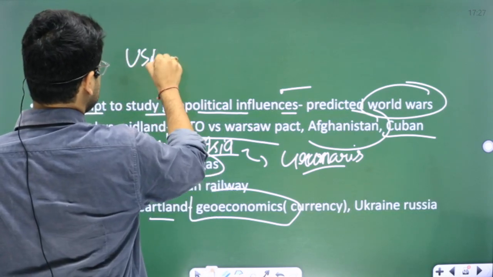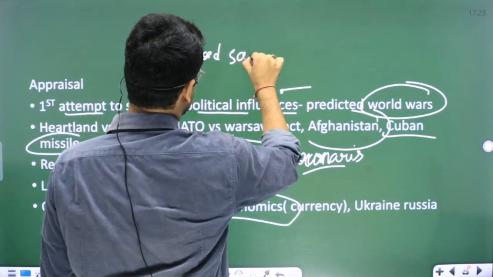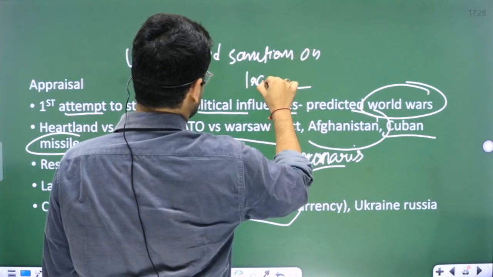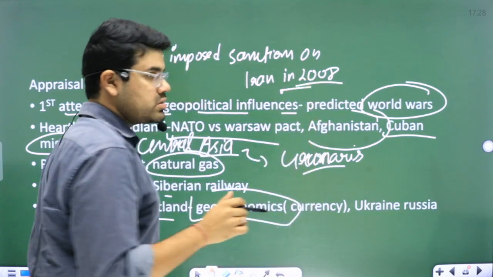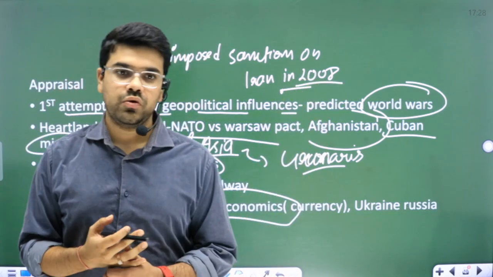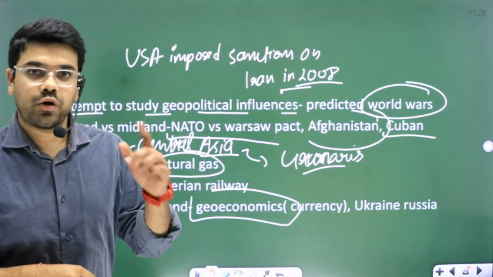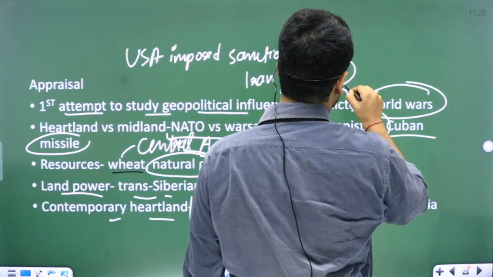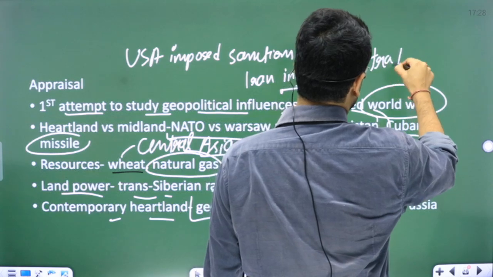Okay, USA imposed sanctions on Iran in 2008. Why was it? Because Iran was propagating its own nuclear program, and it was not acceptable to USA. So what did USA do? USA imposed sanctions that no single country can trade with Iran using US dollars.